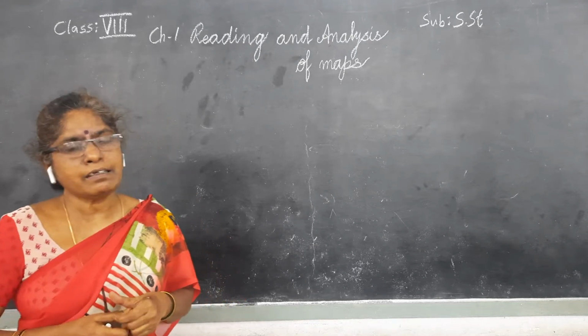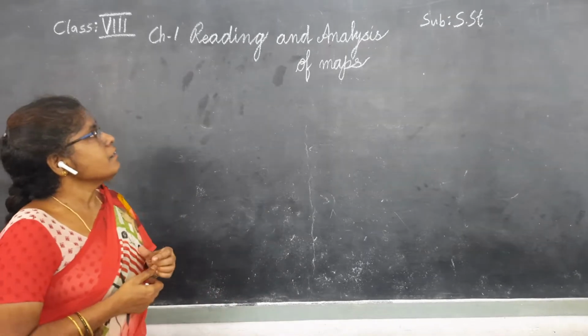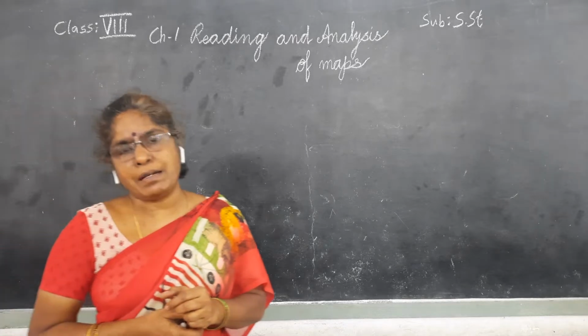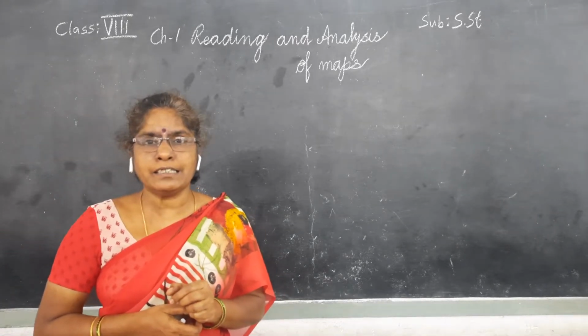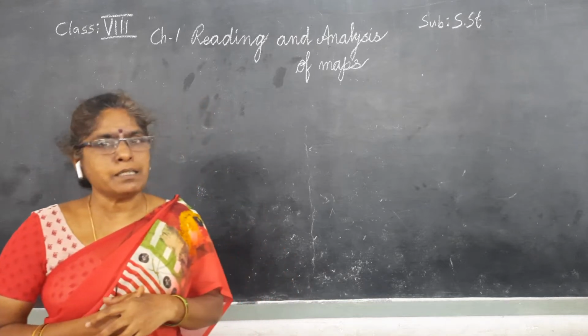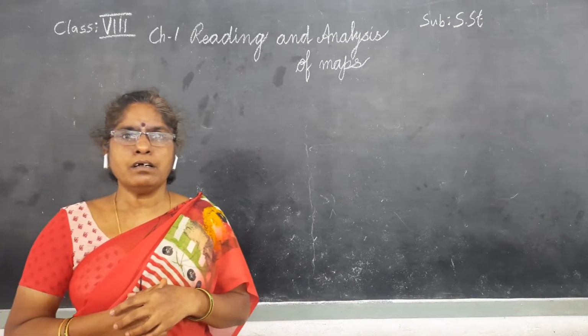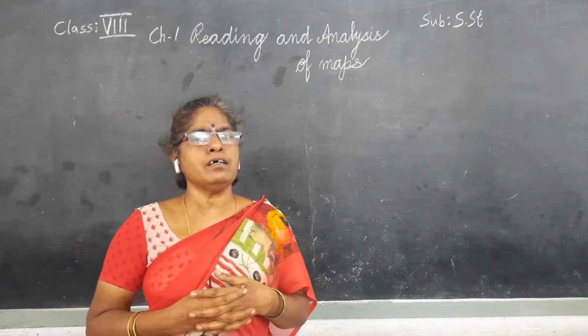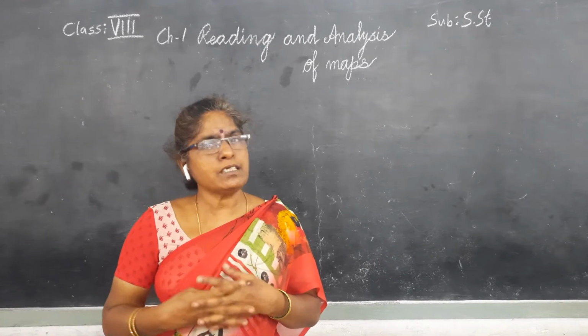So, we will start our class with the first lesson, reading and analysis of maps. First, we should know what is a map. It is a representation of the features of the world.